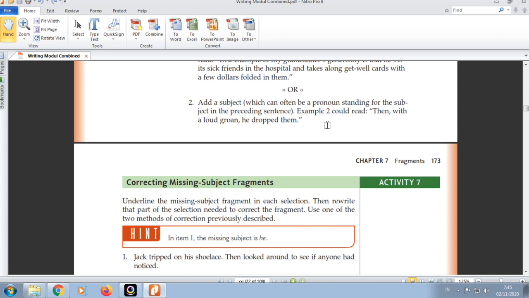Okay, for example, look at example number 2. It will be: then, comma, with a loud groan, comma, he dropped them. Ya, kalau tadi kan tidak ada he-nya. As the fragment given, there is no subject here. So in correcting, please add a subject. When you add a subject, please look at the context of the preceding sentence. Lihat konteks dari kalimat sebelumnya. Okay. Choose the appropriate pronouns.